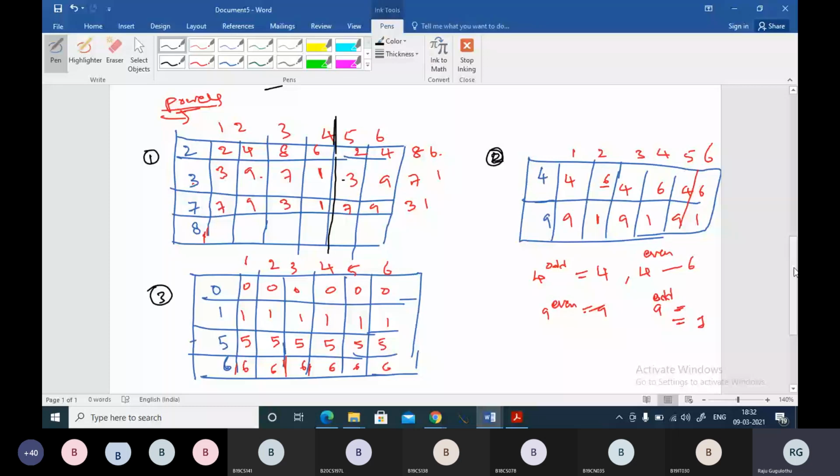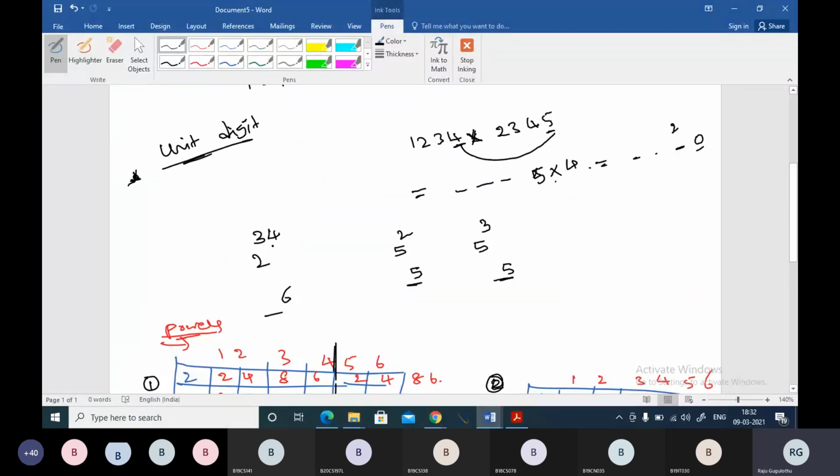So I can answer like this. When 2 power 34 is there, I will see how many such 4 powers are there. After every fourth power this is happening, right? So you take the power and divide it by 4. So you will know how many such cycles are there. This 1, 2, 3, 4 will become one cycle. So how many such cycles are there? 4 8s are 32, so 8 such cycles are there.